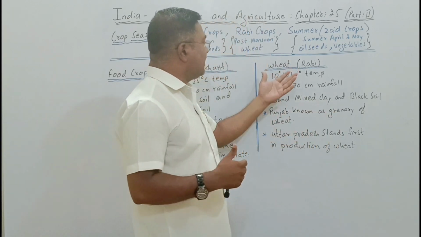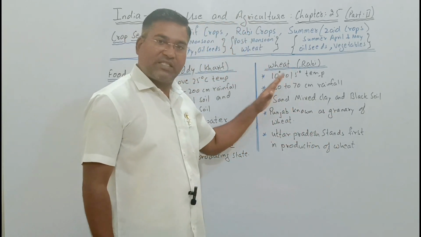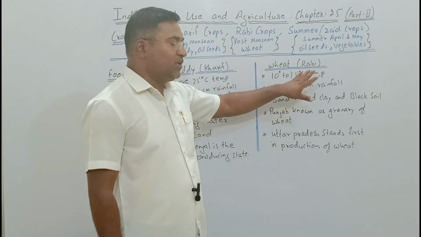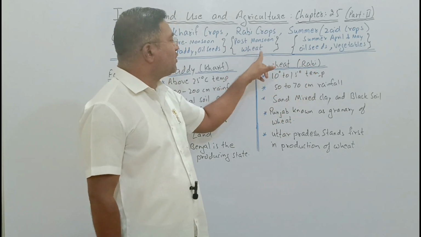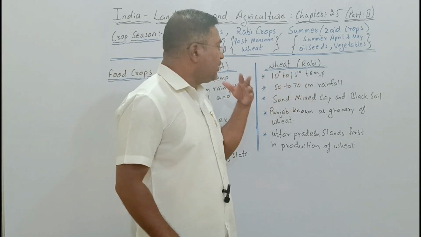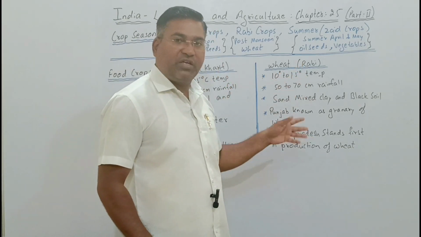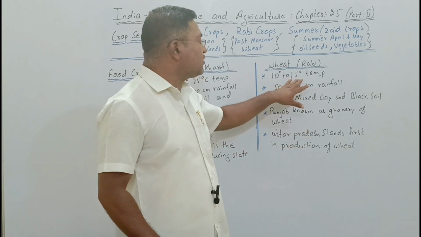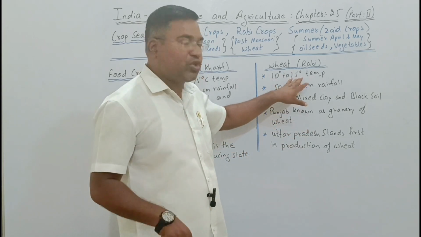In the same way, there is another food crop called wheat. Wheat is a rabi crop, and rabi crop we say is post monsoon, after the end of the monsoon. To have a proper production of wheat, once again there are some requirements. A temperature of 10 degrees Celsius to 15 degrees Celsius should be there.